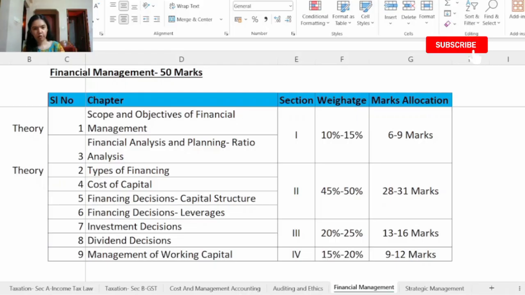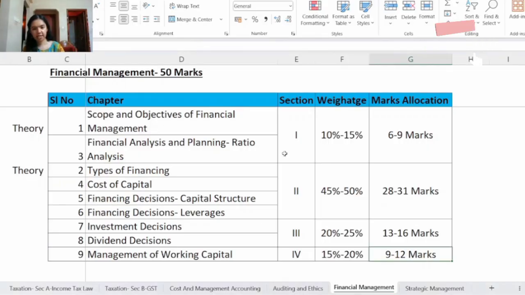Then the different type of questions asked from this chapter are questions based on operating cycle. Then preparation of statement of working capital with different ratios and value. And there might be a question on calculation of estimated working capital when income statement is given. And you might be asked to prepare cash budget. There might be a question on analyzing different credit policy. And there might also be theoretical questions based on working capital.